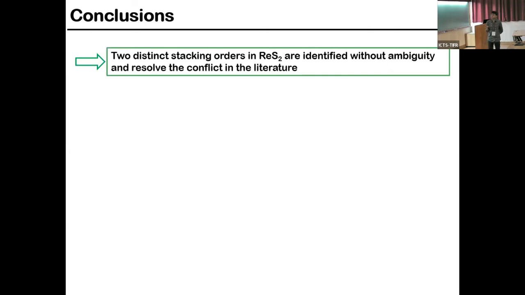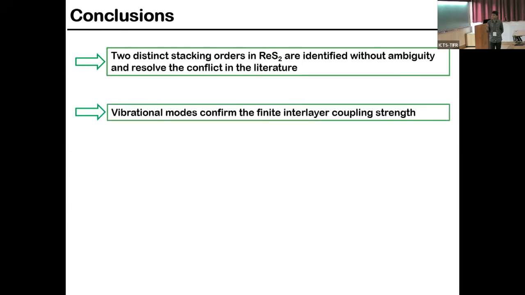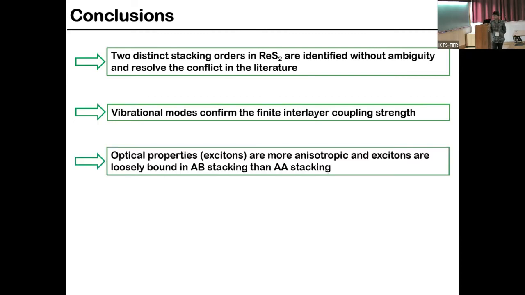So first of all, we have identified 2 stacking orders which are stable, and basically there is finite interlayer coupling strength. Further, with vibrational modes we have also confirmed that AB stacking is more anisotropic, and it has more interlayer coupling strength than AA stacking.